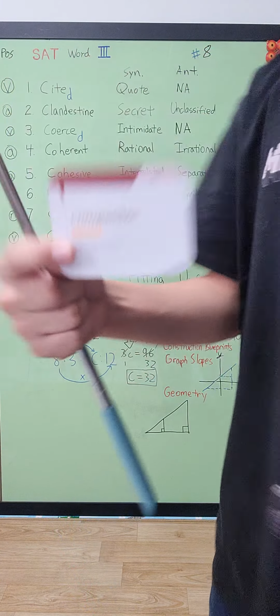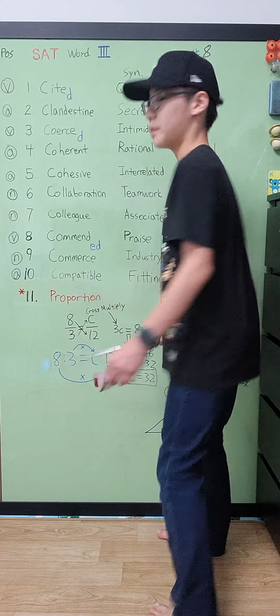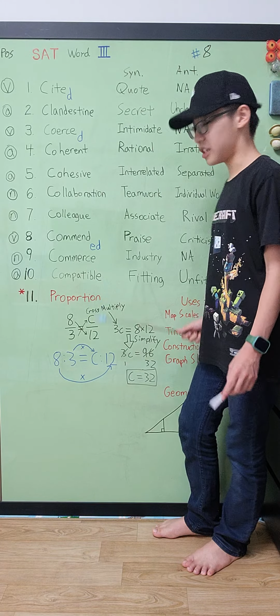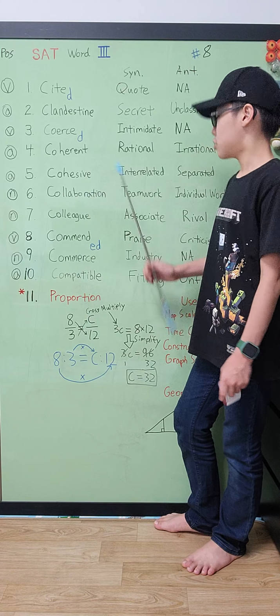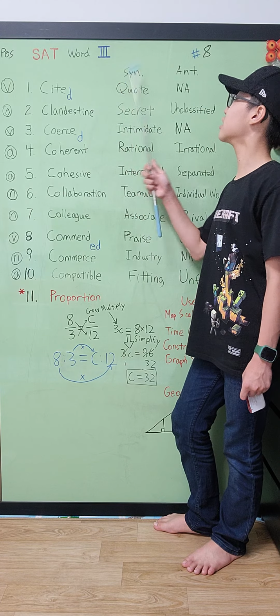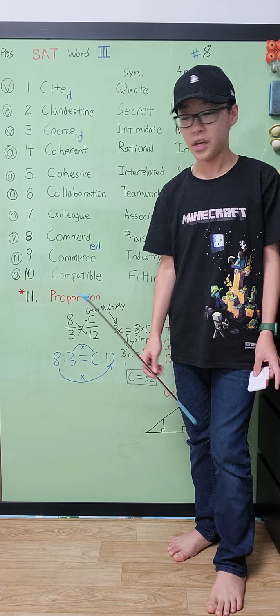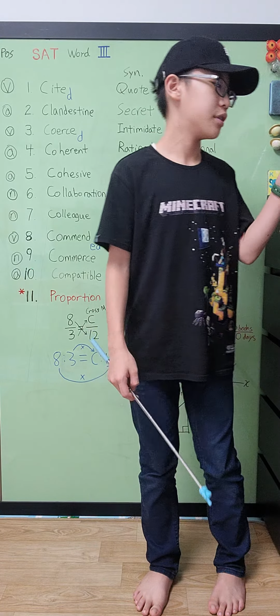Compatible is our last word. And compatible basically means to be capable of living together in harmony. And so compatibility of something is the ability to live fittingly with someone else. So that's the synonym, and the antonym is unfitting. So yeah. And now onto our math word.